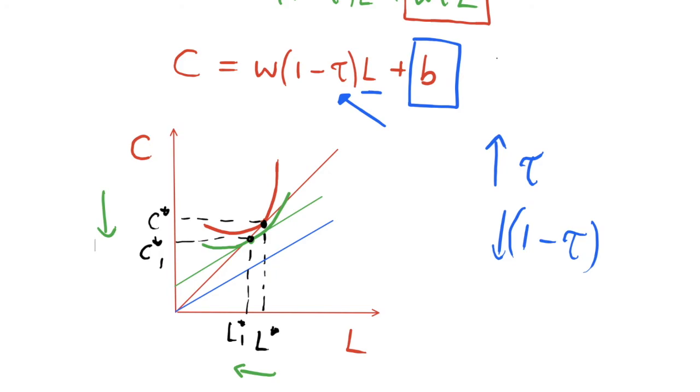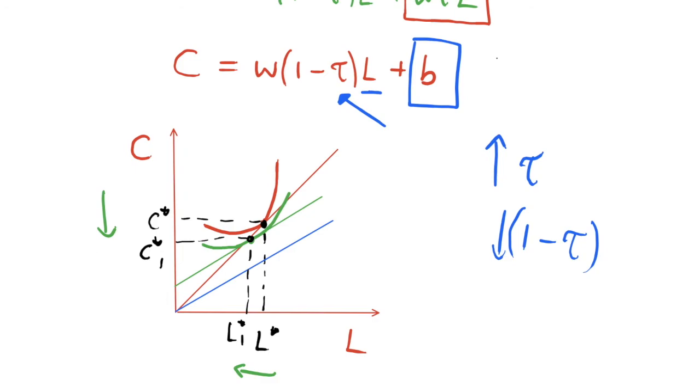And if people work less, well, they're going to get less income, so they are going to consume less as well. So that is the impact of having a labour income tax, and we've rebated it back, as I said before, because we want to isolate the effect of the distortion that this has caused on the market. So each of these consumers actually has the same amount of income overall.